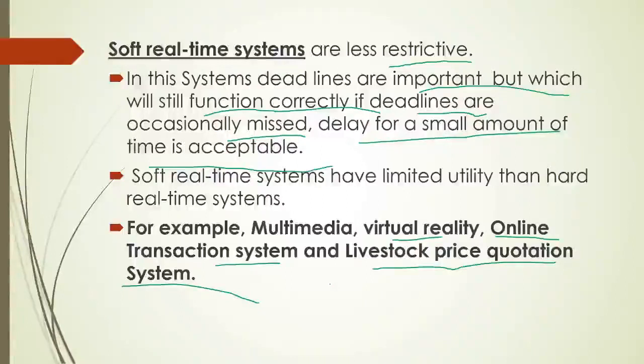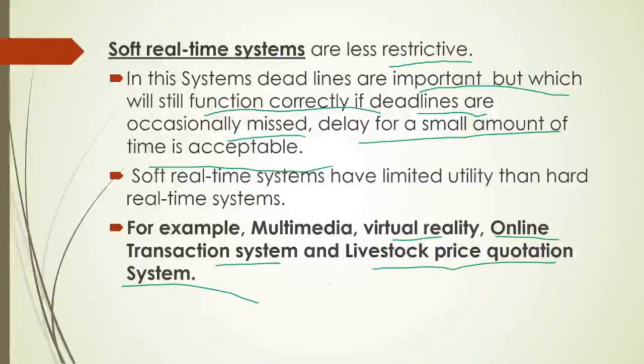Even these systems have to work on time, but they can accept some delay, such as when you are playing a movie or when a game is starting. The same goes for virtual reality applications.